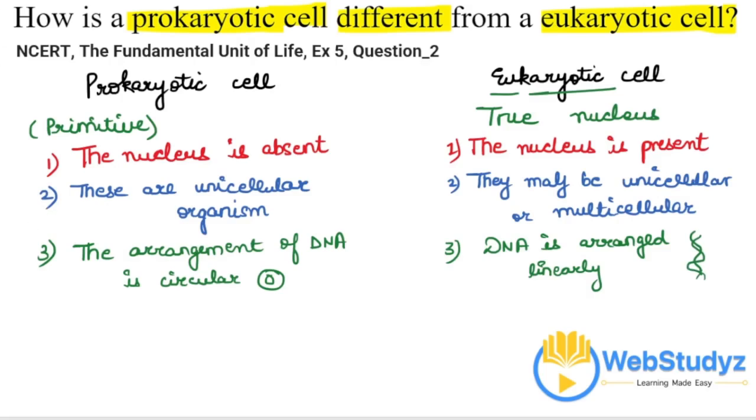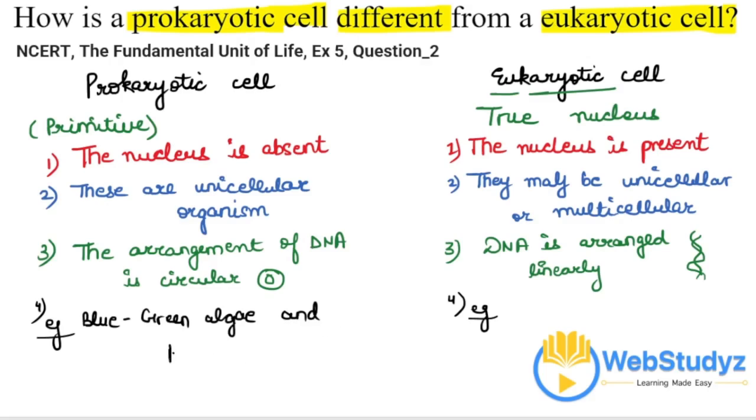Moreover, if I have to tell a few examples, which will be our fourth point: examples of prokaryotic cells are cyanobacteria, or blue-green algae, and all bacteria. All kinds of bacteria are composed of prokaryotic cells.